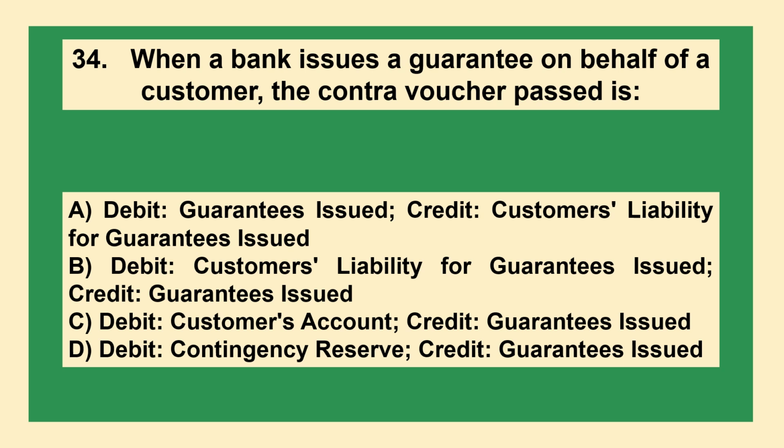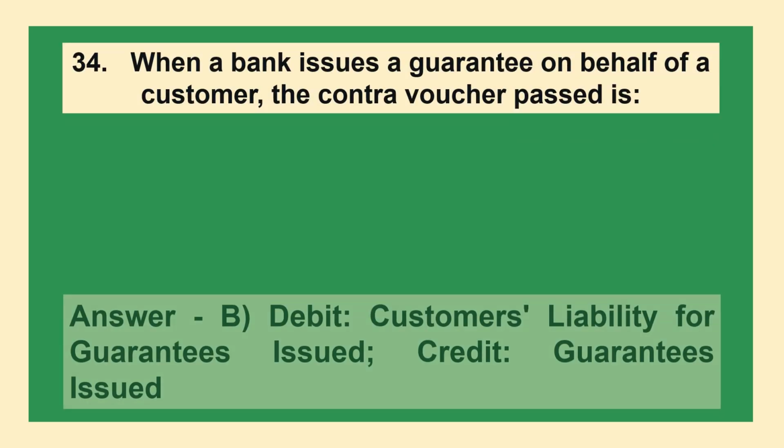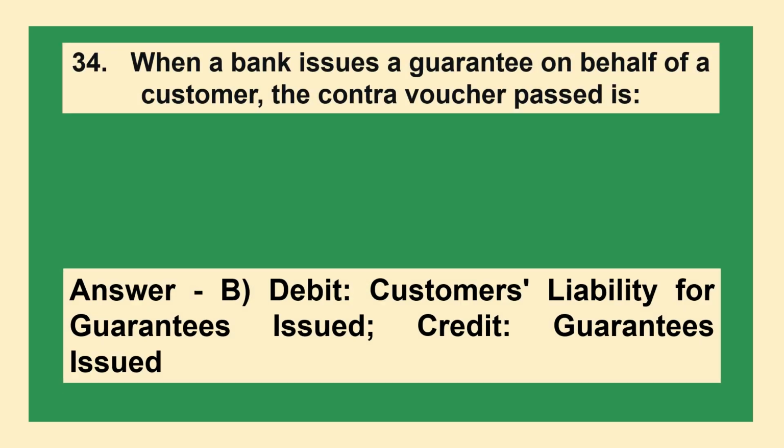When a bank issues a guarantee on behalf of a customer, the contra voucher passed is option A, debit guarantees issued, credit customers liability for guarantees issued. Option B, debit customers liability for guarantees issued, credit guarantees issued. Option C, debit customers account, credit guarantees issued. Option D, debit contingency reserve, credit guarantees issued. The answer is option B, debit customers liability for guarantees issued, credit guarantees issued.